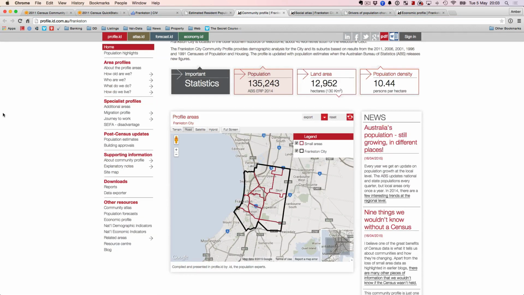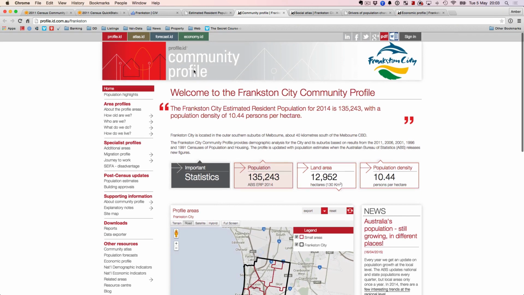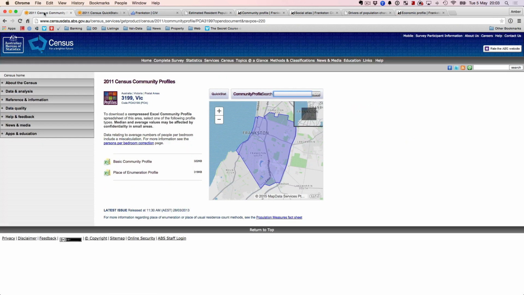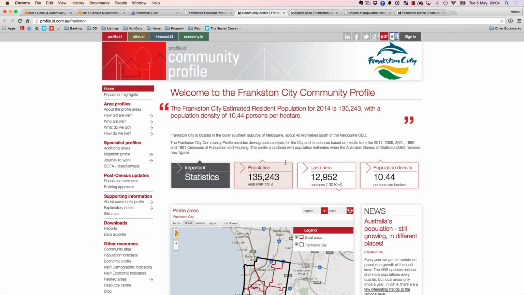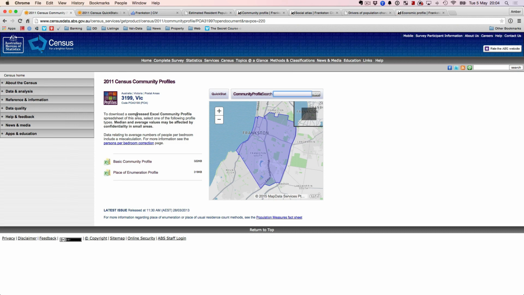The other page that they've got is community profile. Really good, very similar to the basic community profile that you've got here. Now, don't get me wrong, I've spent a lot of time on this website, and these people actually derive a lot of their data from ABS.